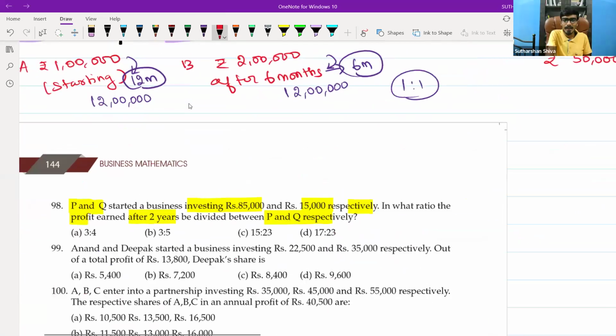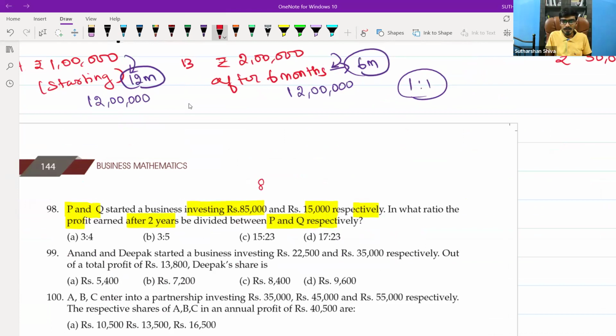What is the capital ratio here? 85 is to 15, right? The 3 zeros are gone. So 85 is to 15. Either you can simplify it, or if you know the tables, you can take a common multiple and reduce it. But if you don't know the tables and don't want to take a risk, go with the calculator approach. Take a calculator and do 85 by 15.